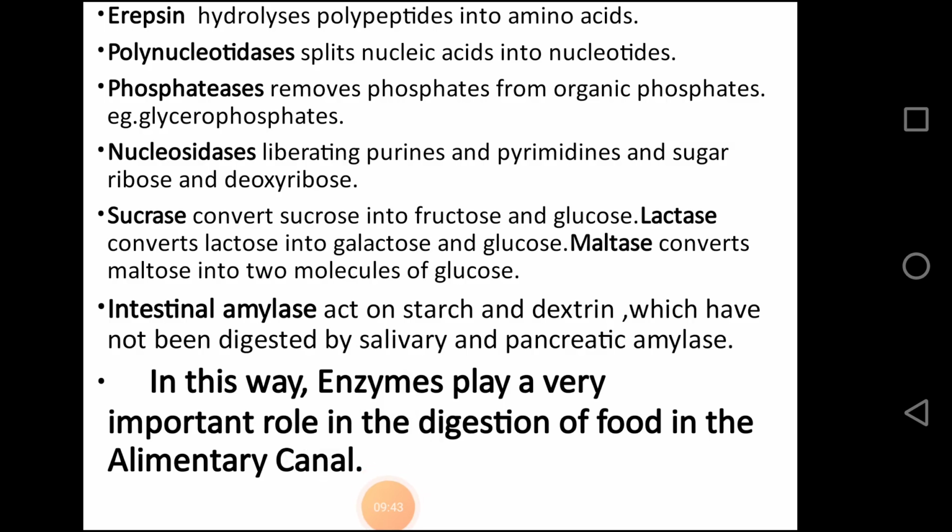Dear students, the physiology of digestion has 5 steps, that is ingestion, digestion, absorption, assimilation and egestion. In the next topic, we will study how the absorption of food material takes